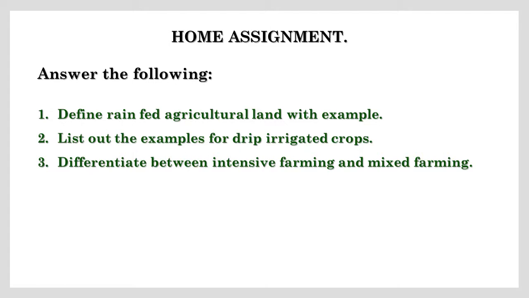Note down the home assignment, children. Answer the following questions. First question, define rain-fed agricultural land with example. Second question, list out the examples for drip irrigated crops. Third question, differentiate between intensive farming and mixed farming.